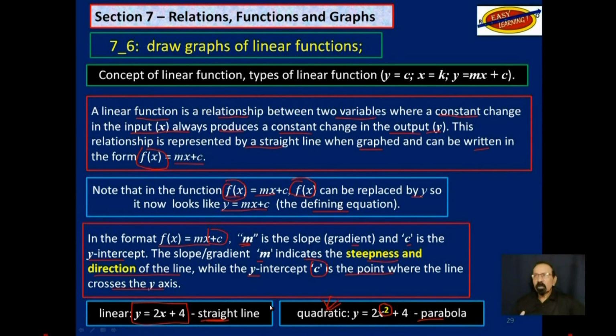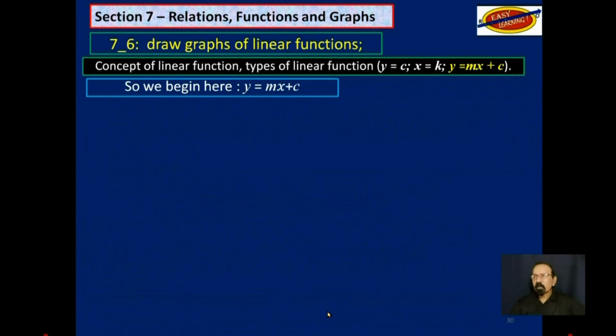How do you know if the function is linear? Check to see if the highest index of this x value here is 1. You may not see a 1, but remember, if you don't see a 1, it is understood to be there. If you see a square here, it is not linear, it is quadratic. So we begin with y is equal to mx plus c, this one here. Once you understand this, the other two are really variations of that one.